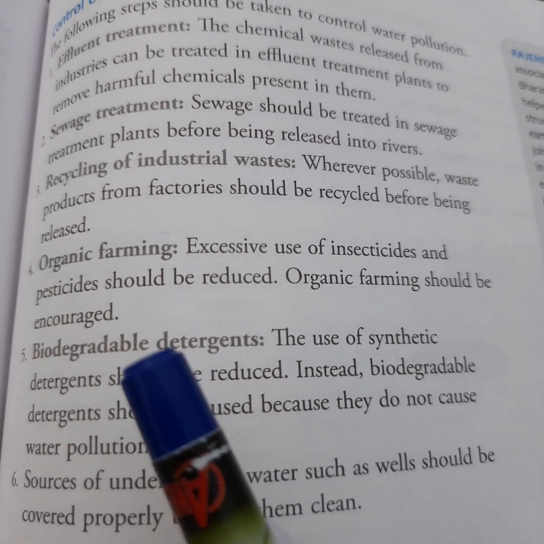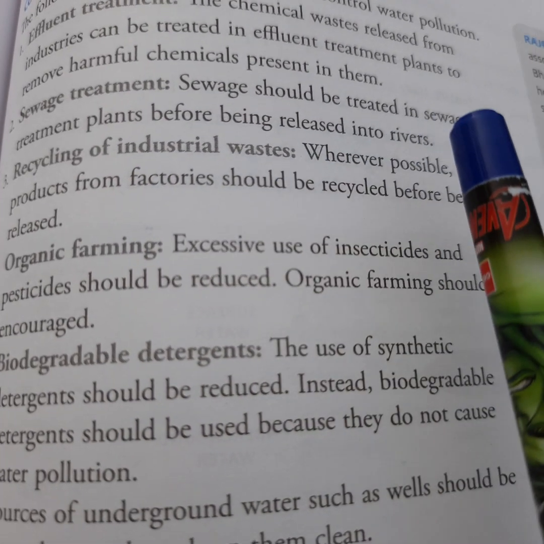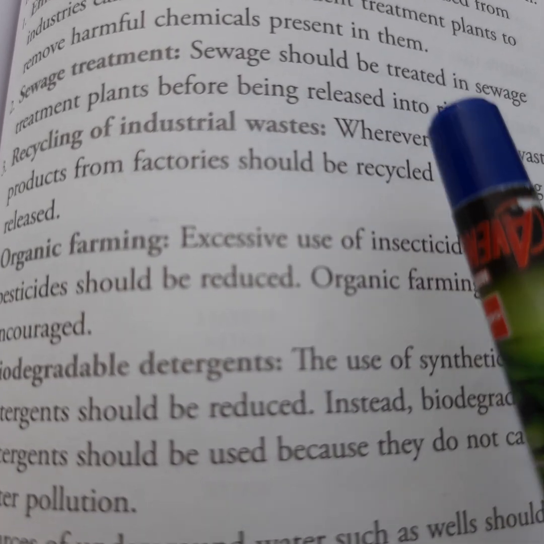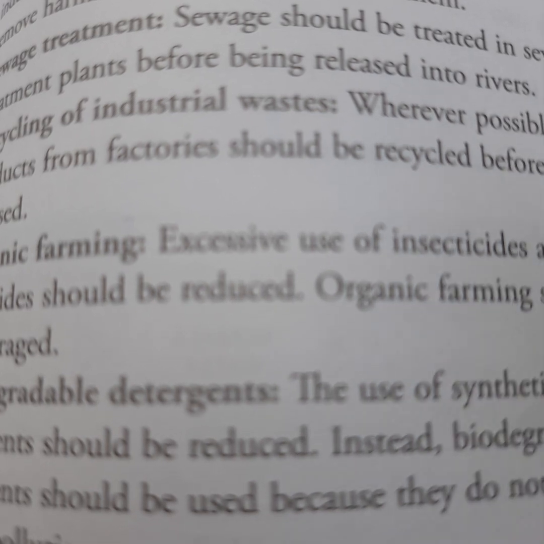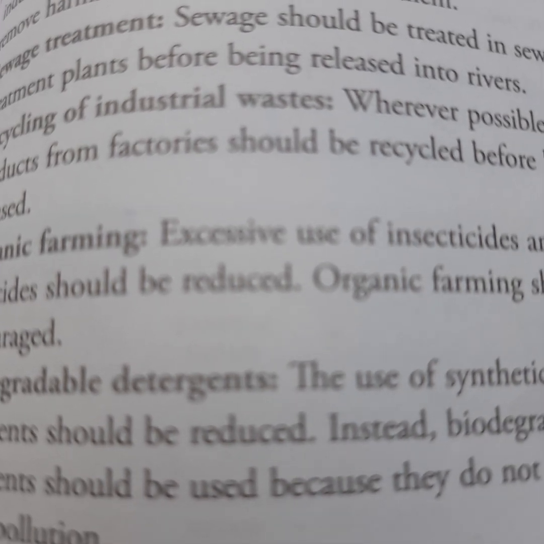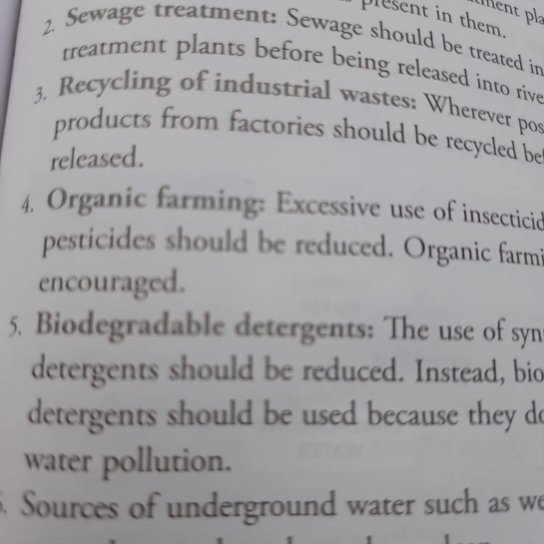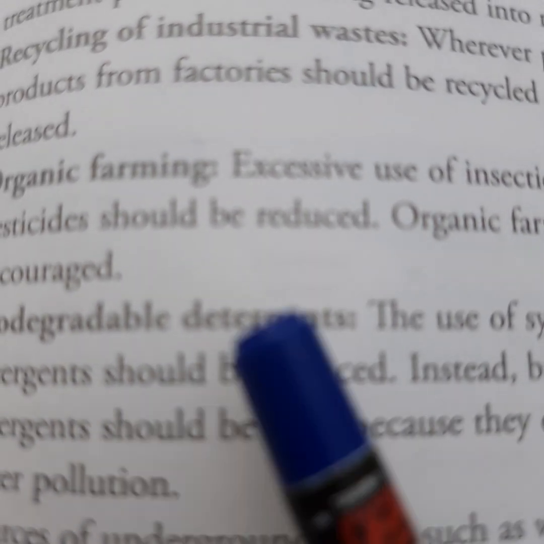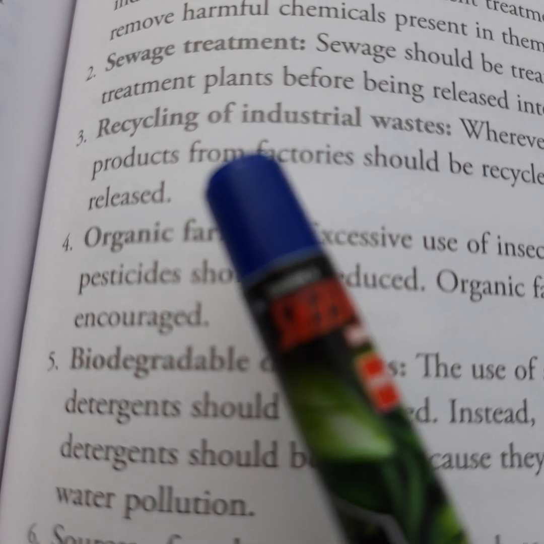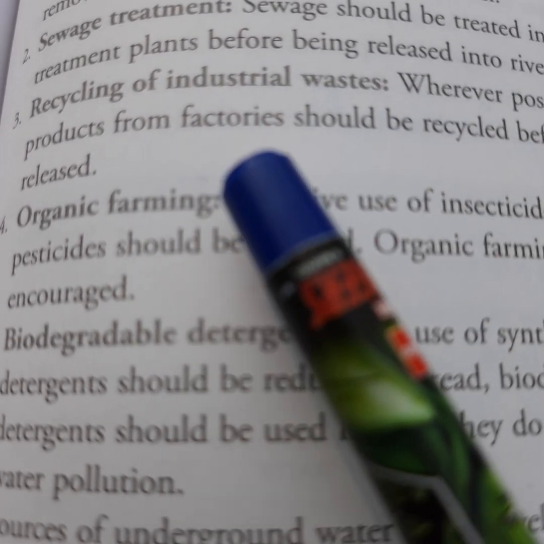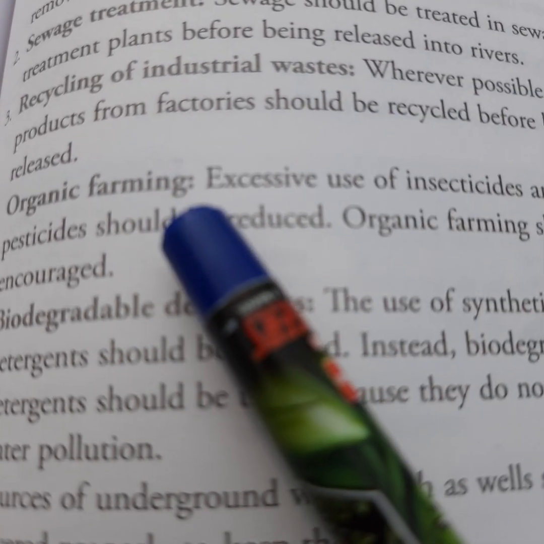Then, sewage treatment. Sewage should be treated in sewage treatment plants before release into rivers. Before sending into water bodies, this should be treated. The toxic chemicals should be taken out with the help of the treatment plants. Then, recycling of industrial waste. Wherever possible, waste products from factories should be recycled before they are released.